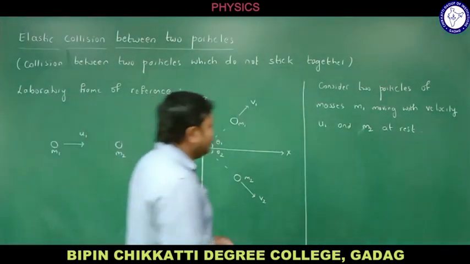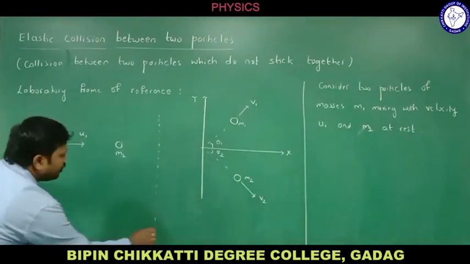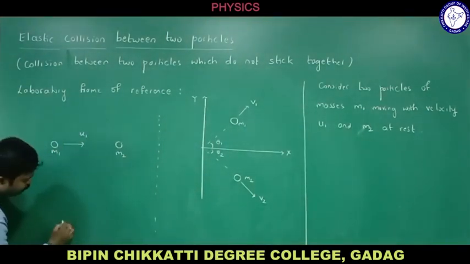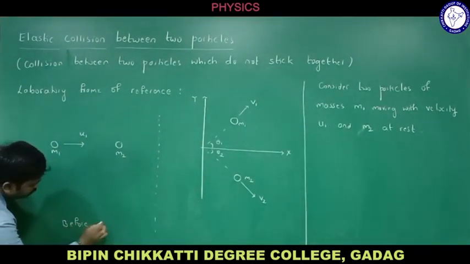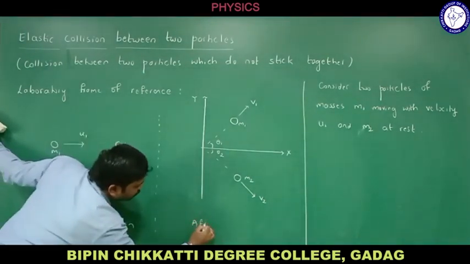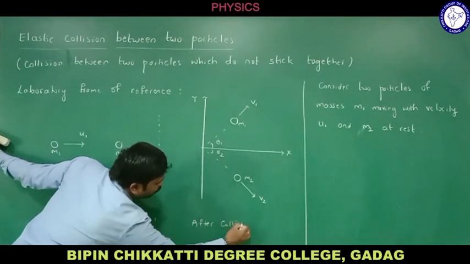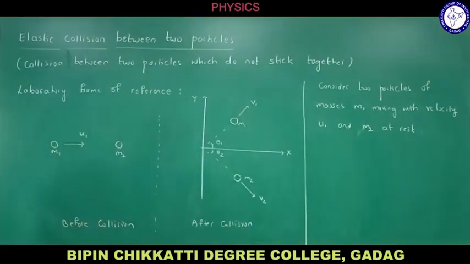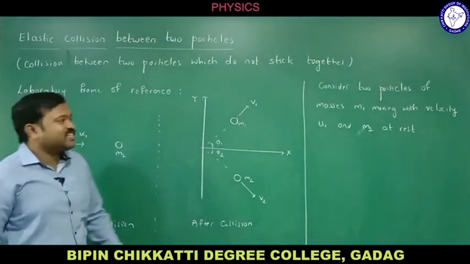What happens after collision? Let us check it. This is the thing before collision. This is after collision. Consider two particles of masses m1 moving with velocity u1 and m2 at rest.